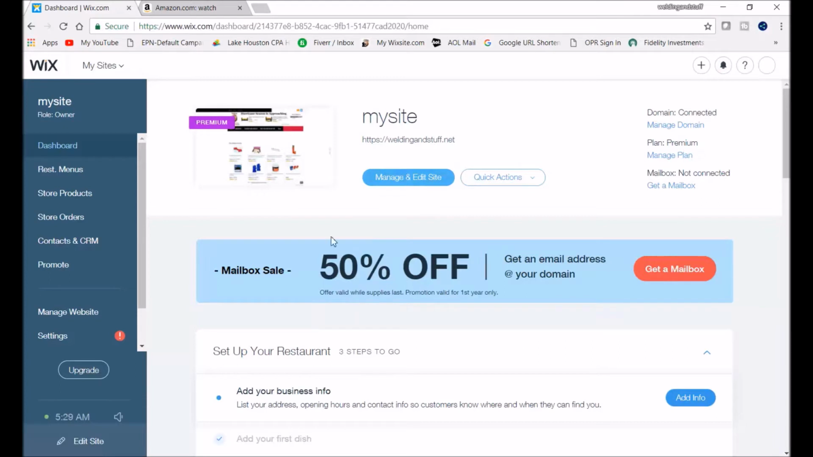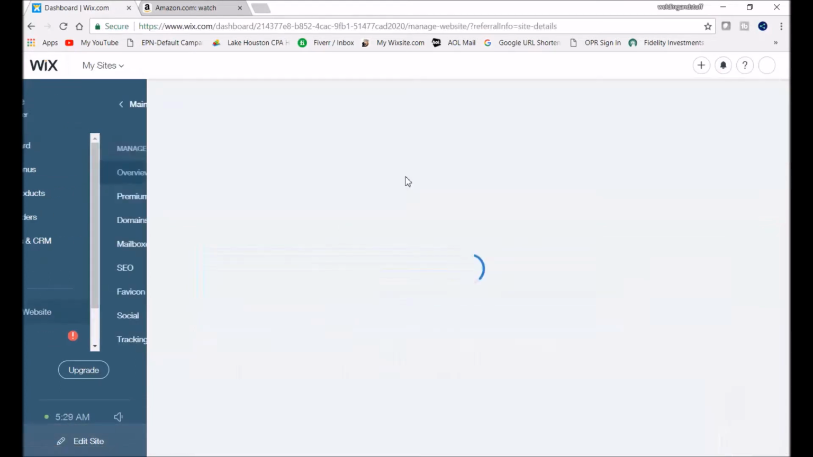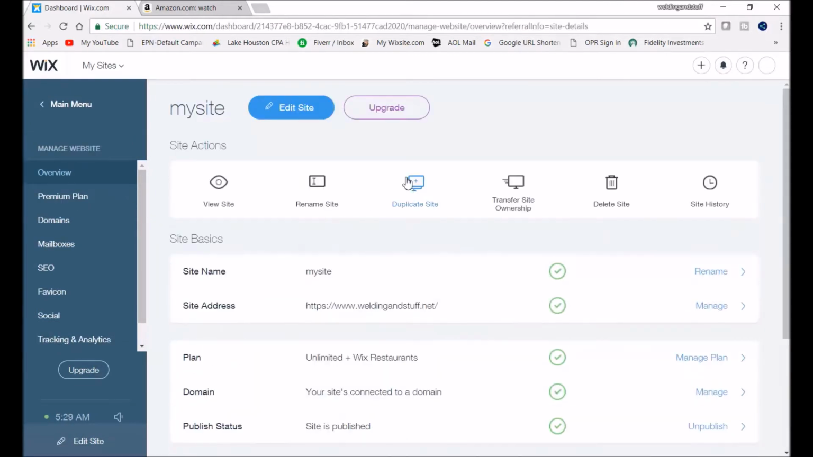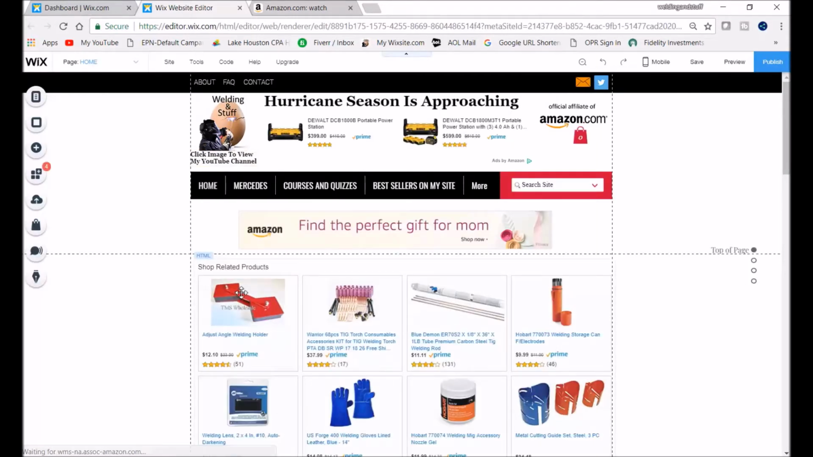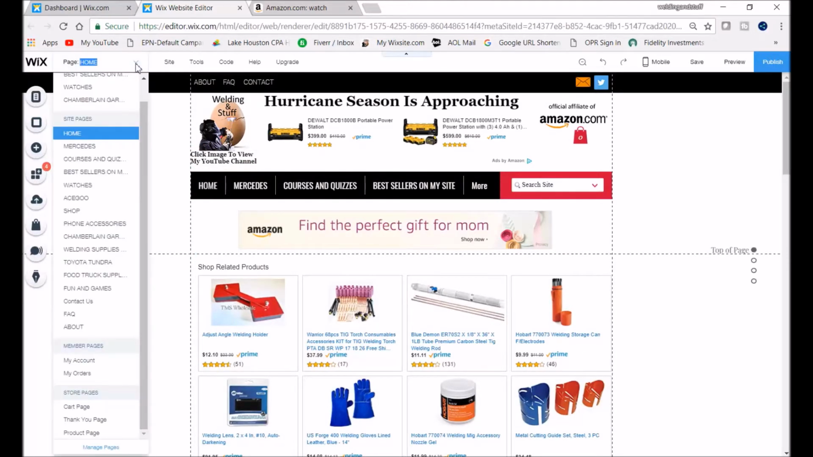So you go to manage, and you can either go here also, edit site. So you can click on the edit site. And right here, you can click on edit site also again. So now it's set to go to your part where you can start adding links and stuff from Amazon, eBay, whatever you want. As you can see right here, you go to the top, you click that, and you can go down. I'm gonna go to my best sellers.